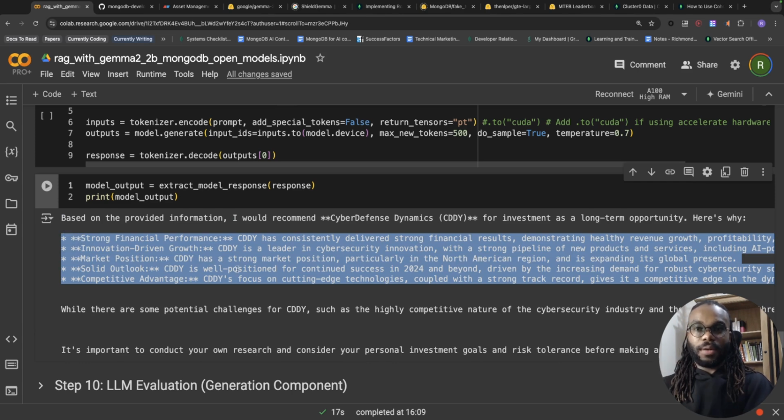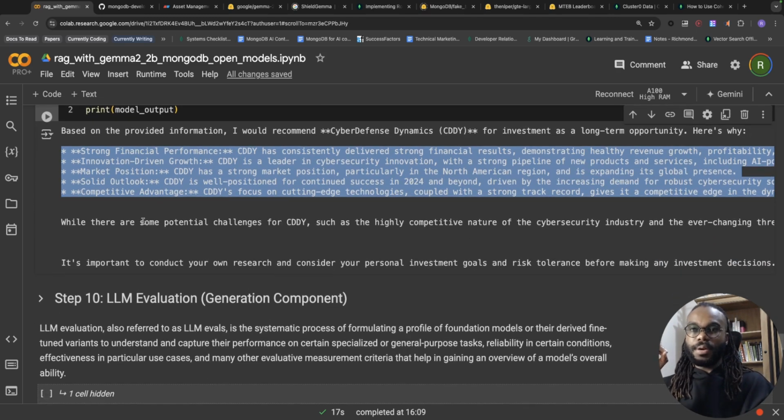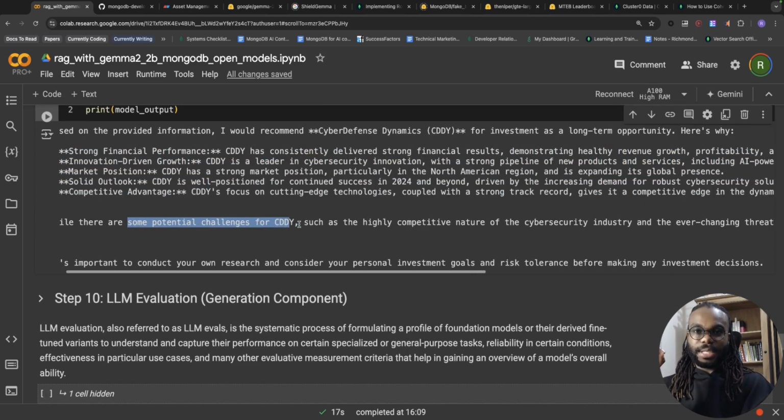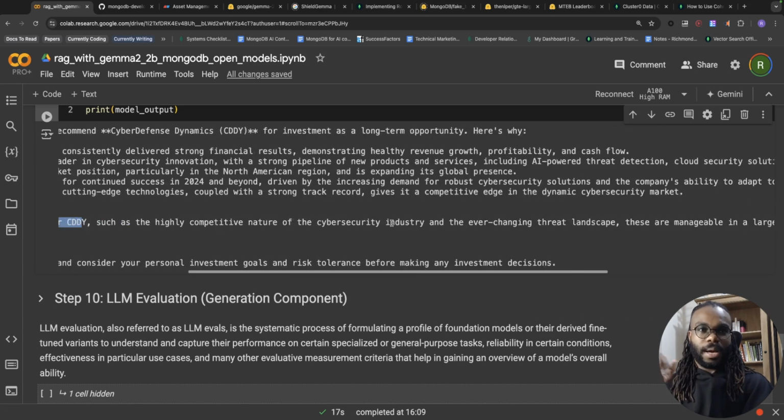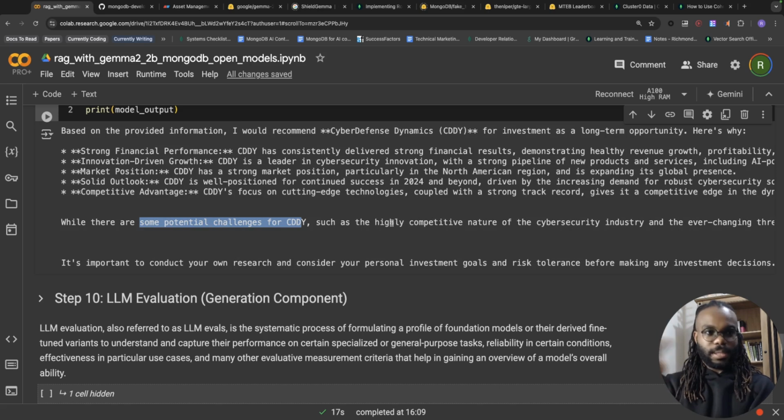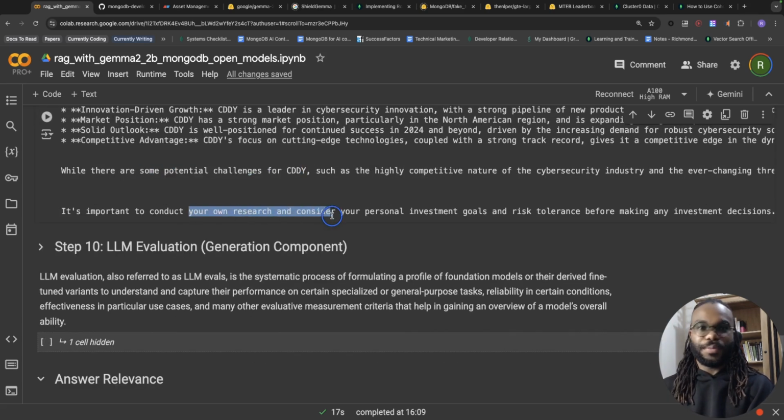And this reason has obviously been extracted from the market report and the recent news and information that we've provided as context. It's also saying there are some challenges for this company, such as its highly competitive nature, and so on. I'm not a financial person. I'm sure this makes more sense to someone with a financial mindset. It also tells us it's important to do our own research and consider our personal investment goals and risk, which is good. It's telling us not to just use its advice and to do our own research.